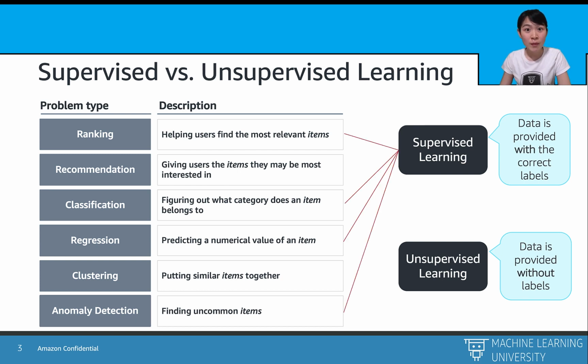For the ranking problem, we have labels of the ranks. Classification has labels about the classes, and regression has labels about numerical outputs. And anomaly detection has labels of whether it is an anomaly or not. That's why they are all supervised learning.